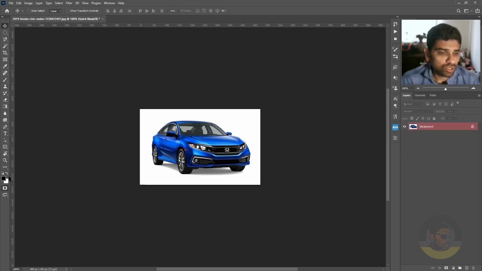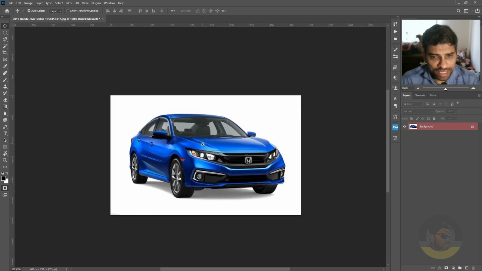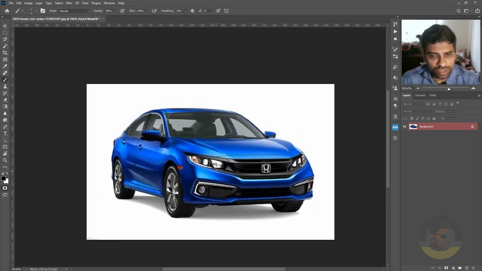The quick mask mode only supports neutral colors: black, white and gray. To select anything, just select the brush tool, just like when you're working with the layer mask. Increase the brush size and start painting with black or white depending on the options of your quick mask mode.